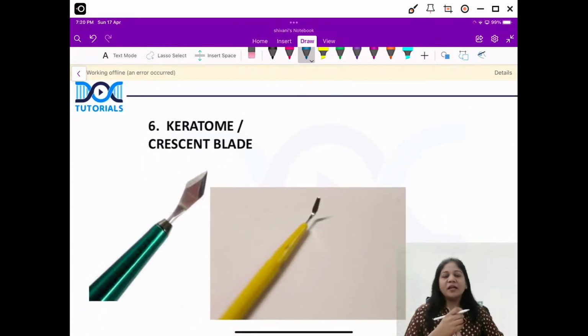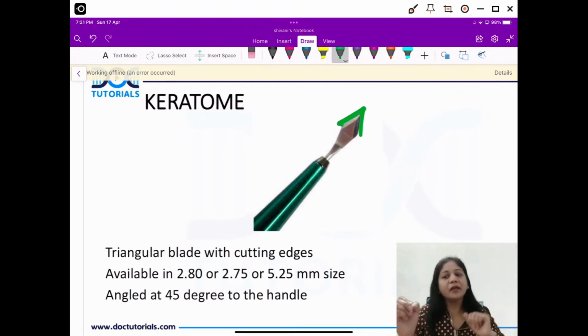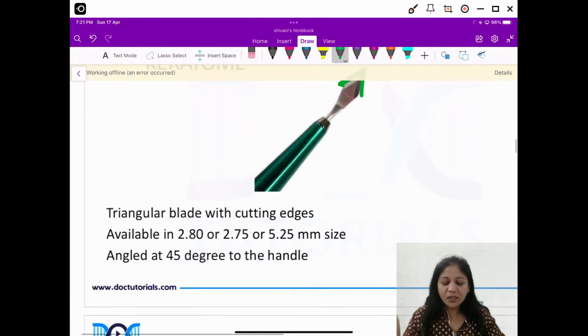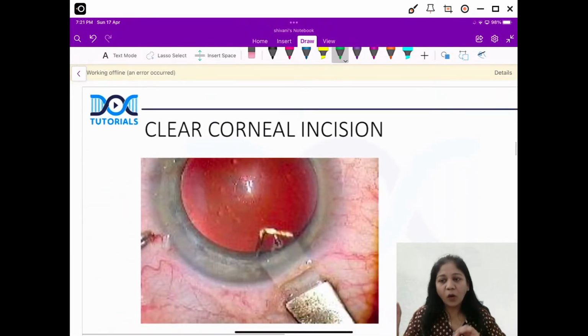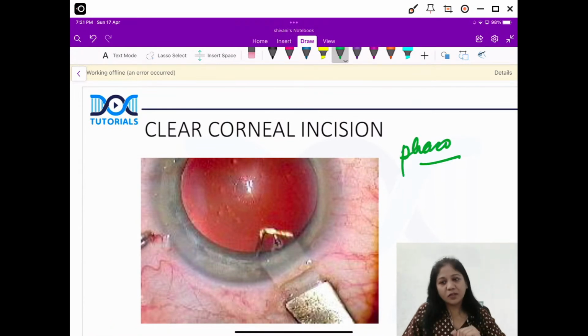Now, something about instruments, guys. So we also expect some kind of surgical pictures. They'll give you which procedure is this, or any kind of video, or any kind of instrument related to the surgeries in ophthalmology. So this is one keratome, and on the other hand we have a crescent blade. So guys, kera means what? Kera is cornea, and tome means making a cut, making an incision, okay? So this keratome has a sharp edge at the end. Because it is sharp, it is used to make a clear corneal limbal incision or a limbal incision when we do a phacoemulsification surgery, okay? Please remember, this is with keratome, okay?